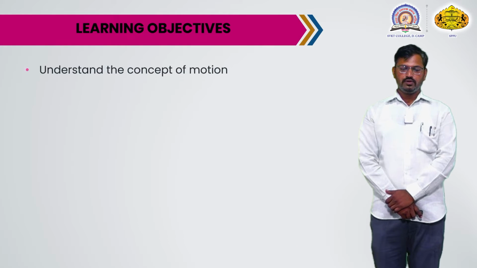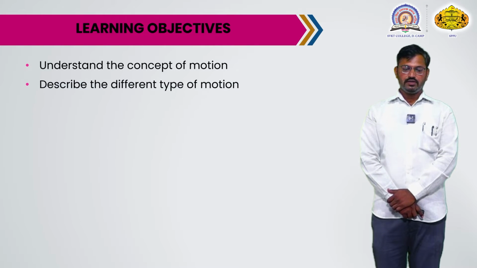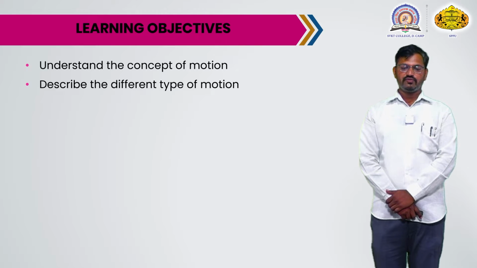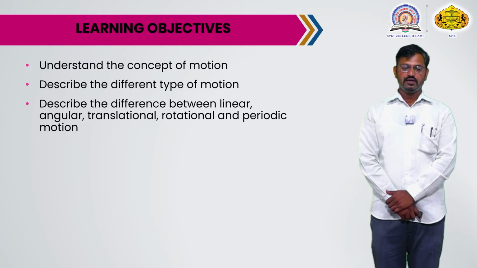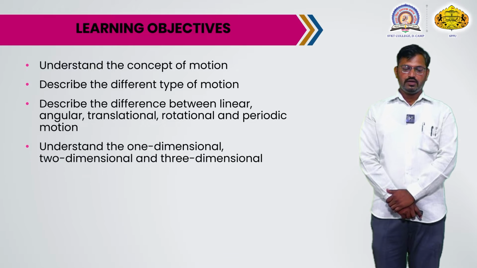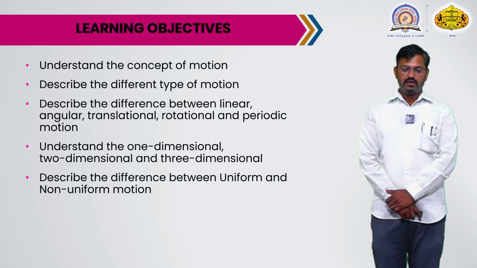Learning objectives. Today we will learn to understand the concept of motion. Next, describe the different types of motion. Next, describe the difference between linear, angular, translational, rotational and periodic motion. And next, understand one-dimensional, two-dimensional and three-dimensional motion in this session. And last, describe the difference between uniform and non-uniform motion.